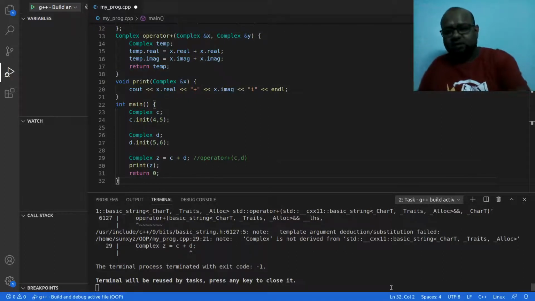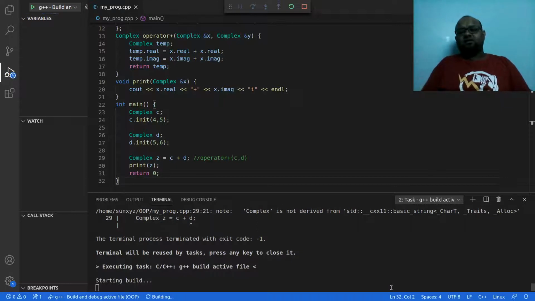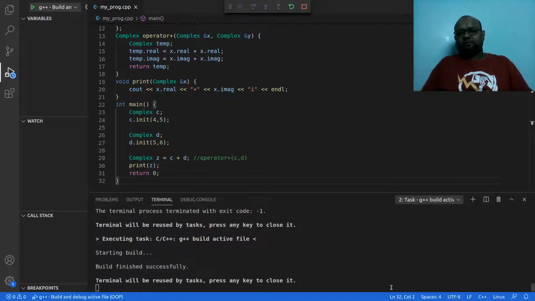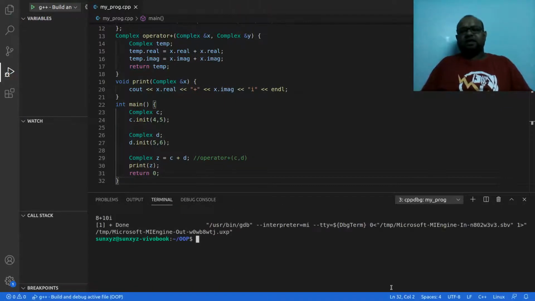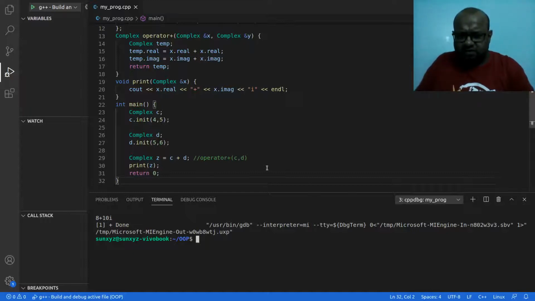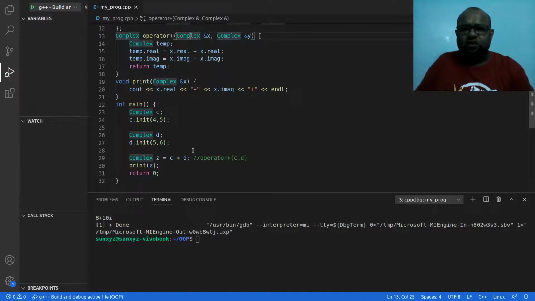Fine, let me go ahead and compile this. And for some reason I am not getting the sum that I should be getting. I am passing two objects, complex x and complex y.